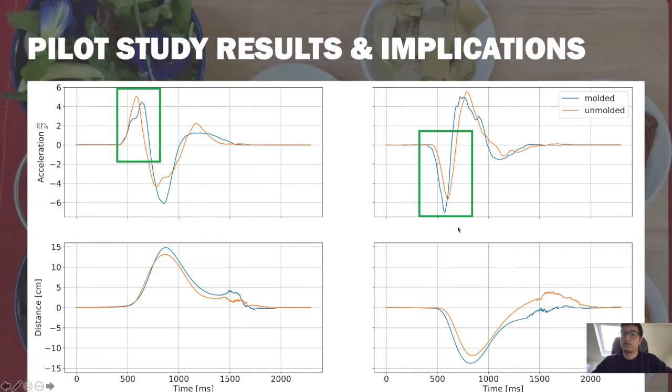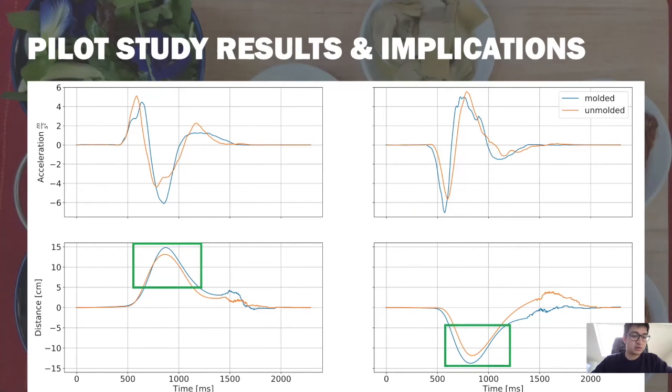Likewise, we have a stronger force and react faster to pushing molded images, which makes sense. However, what is counterintuitive is that regardless of pushing or pulling, we move the molded images closer to us or further away from us. This makes us suspect that the reaction distance may be more indicative of participants' arousal.